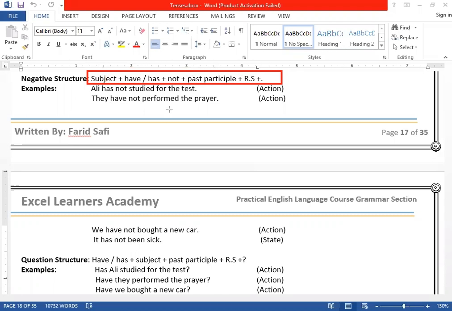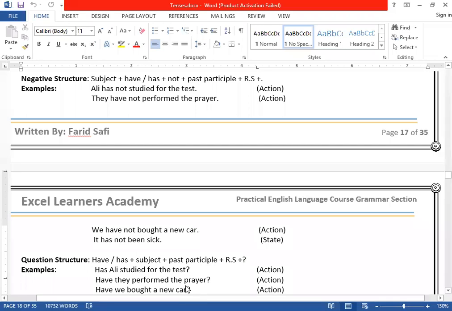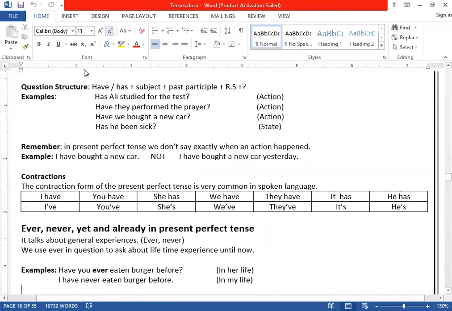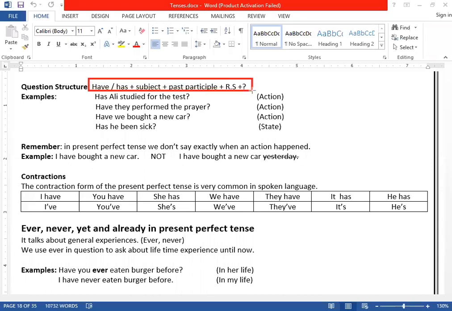And the question one, you can ask a question with has and have, always like we ask questions with auxiliaries. Has Ali studied for the test?